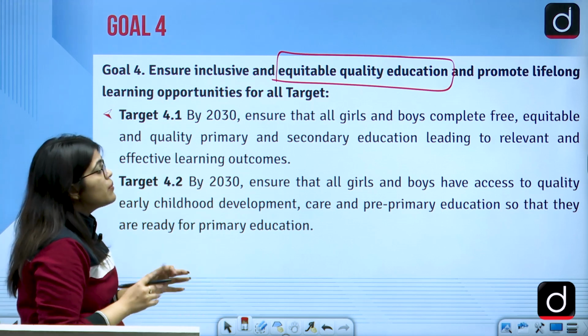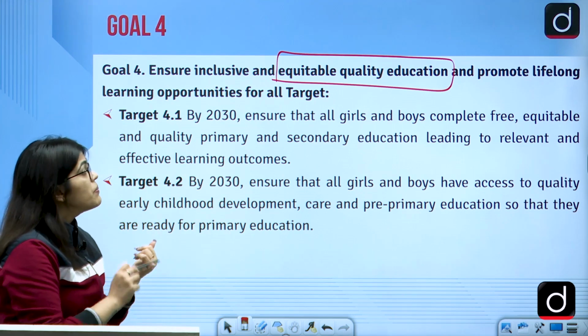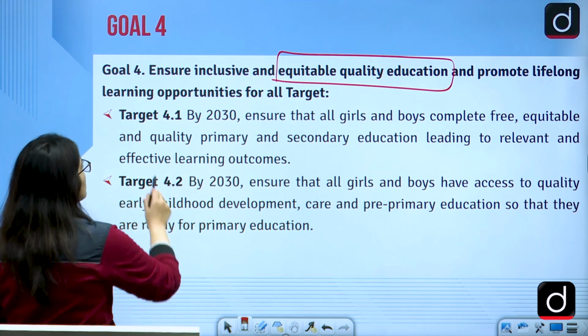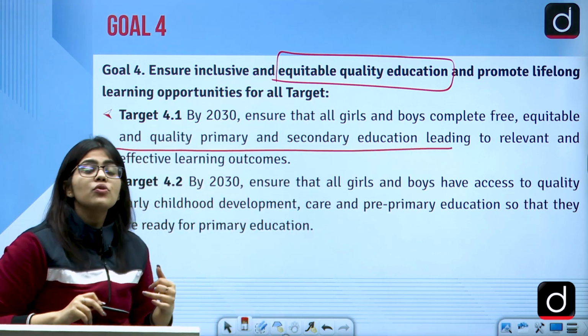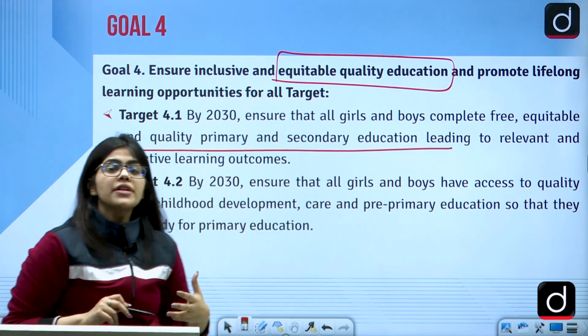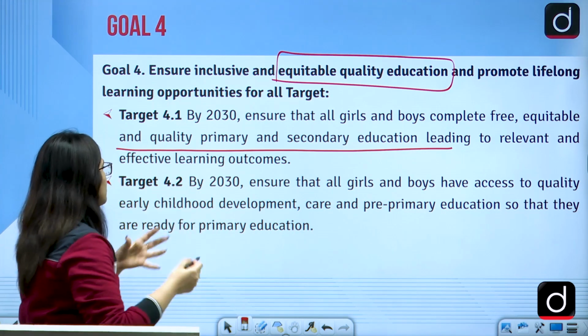So by 2030, we'll ensure that all girls and boys are given complete, free, equitable, quality primary and secondary education. This will lead them to live a better life. So we'll protect them by giving them good education. All the girls and the boys are included here.